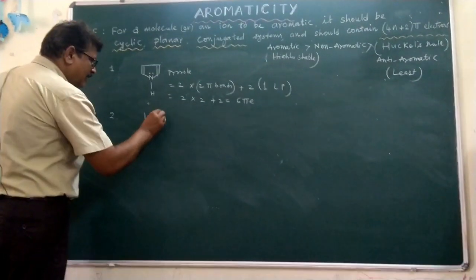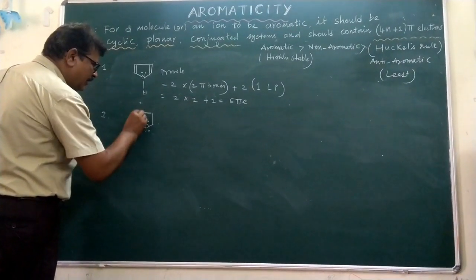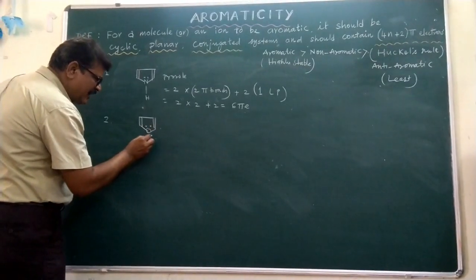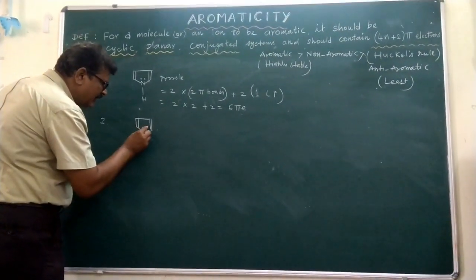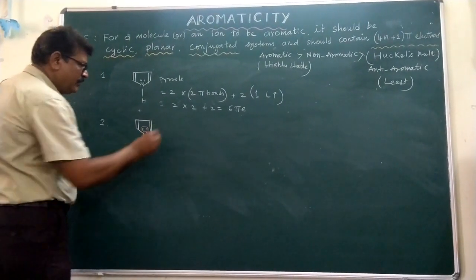Similarly, let us see the oxygen. Here oxygen has 2 lone pairs of electrons. One is stationary, outside, and the other is the participating lone pair. This lone pair is participating in the delocalization.